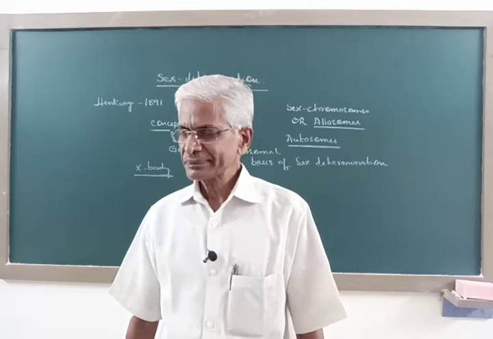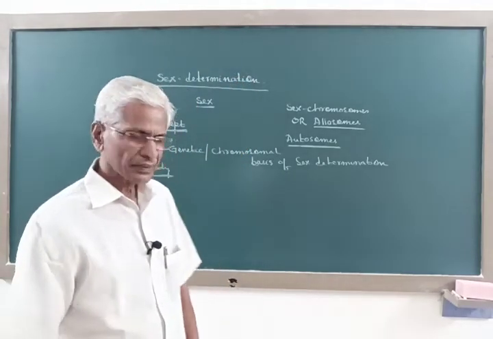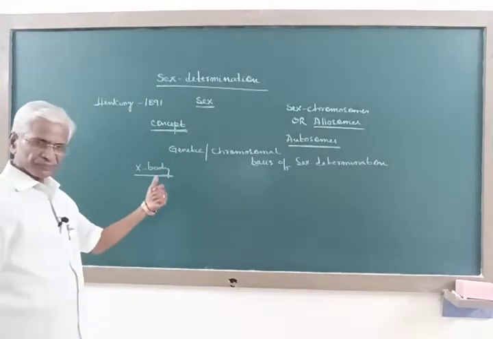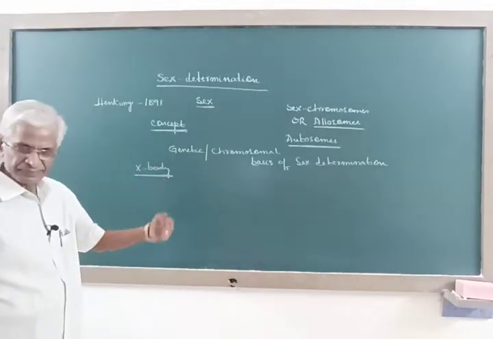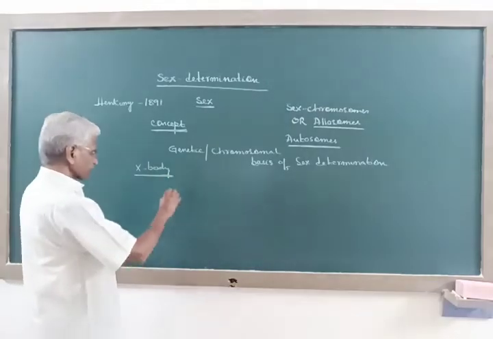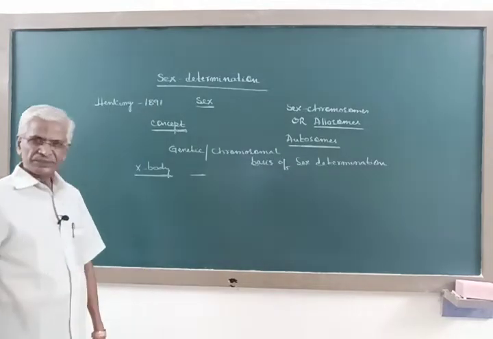Later, other scientists found that the X-body of Henking was actually a chromosome, and hence it is named the X chromosome.